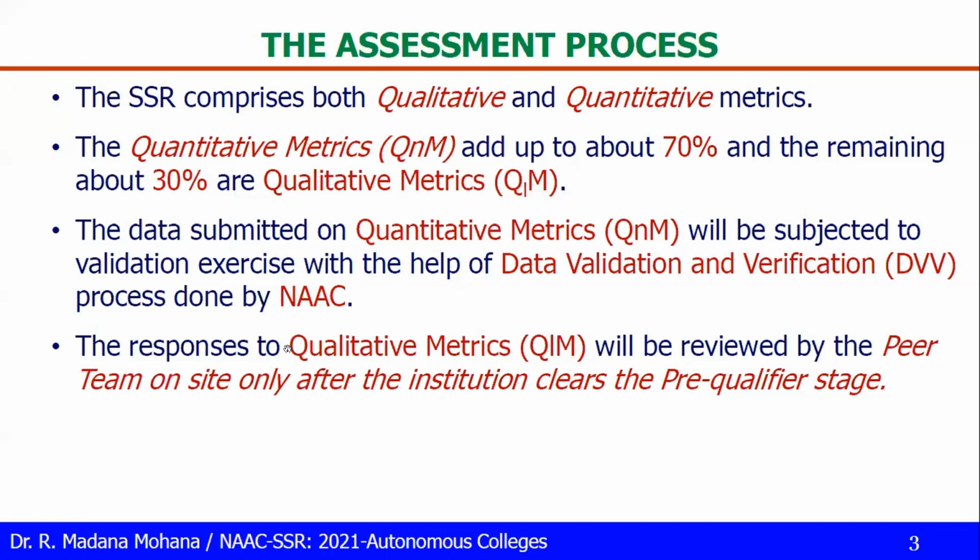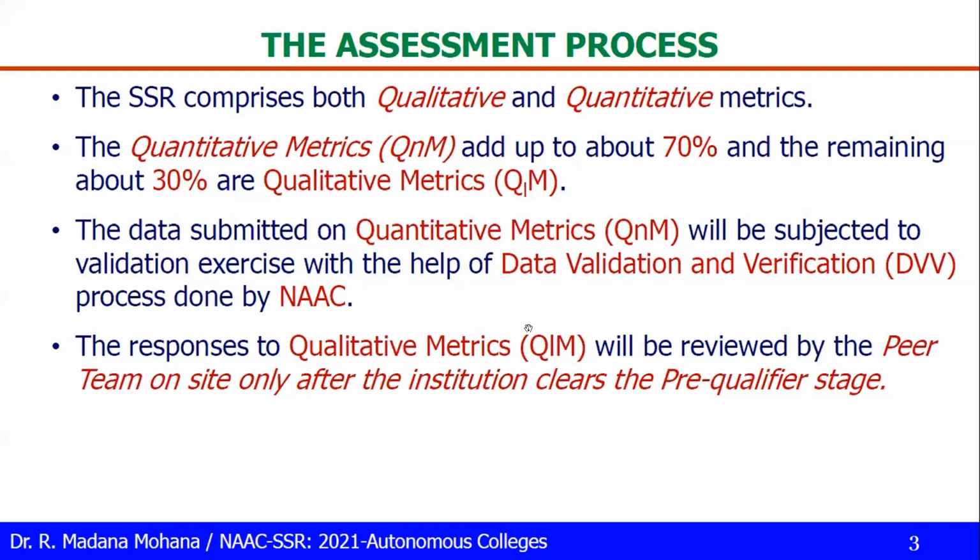The other 30% of metrics, related to qualitative metrics, will be reviewed by the peer team on-site inspection only after the institution clears the pre-qualification stage. The pre-qualification stage means the quantitative metrics during DVV, that is data validation and verification. A minimum of 21% is required for clearing the pre-qualification stage.